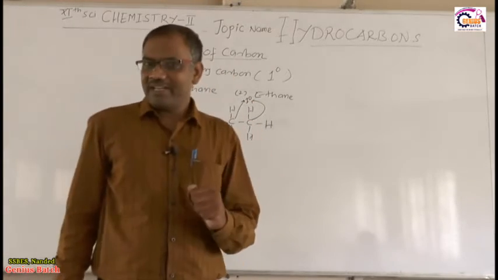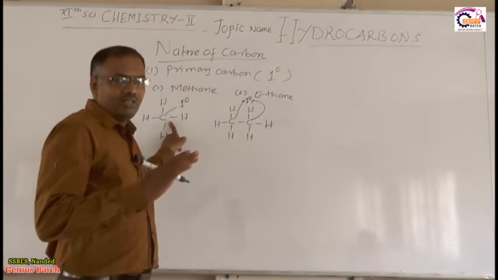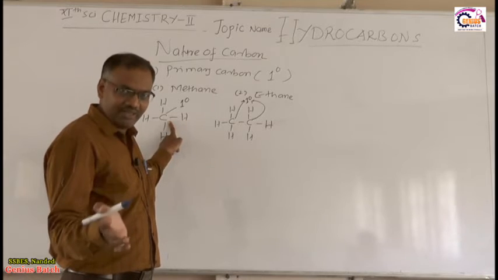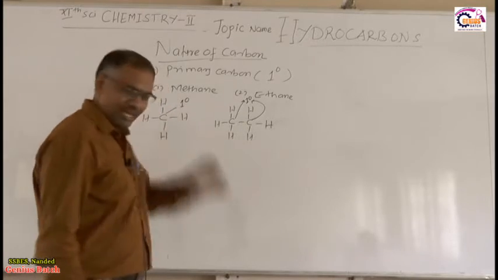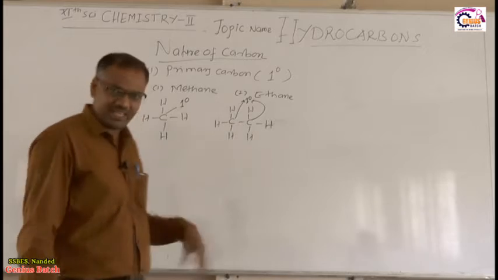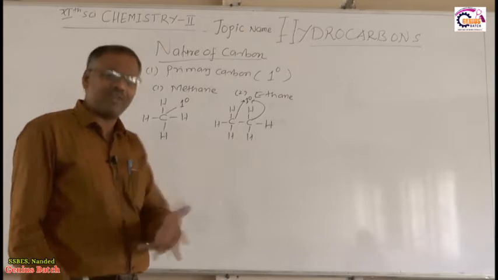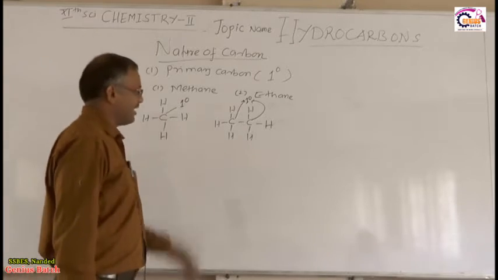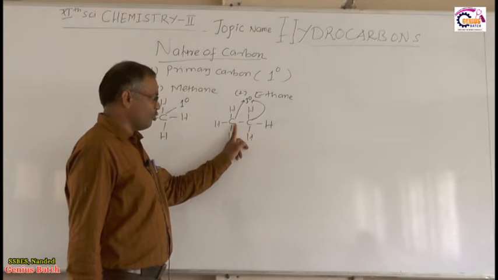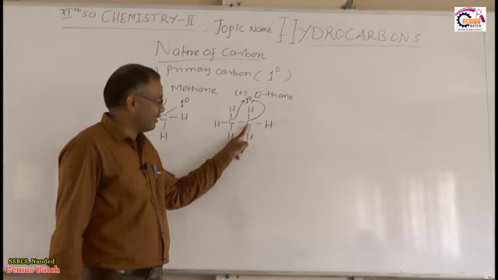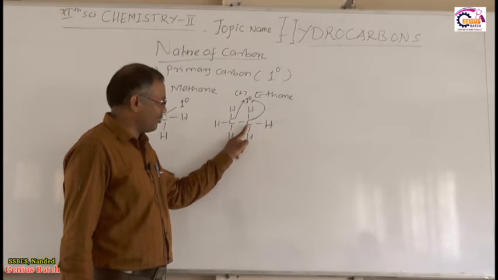So what is meant by primary carbon atom? There are two definitions. What is the first definition? The carbon atom which is not attached to any other carbon atom is called a primary carbon atom. The example is methane. In this methane, the carbon atom is not attached to any other carbon atom. It is attached to hydrogen atoms, that's all. So this is the primary carbon atom. Another definition of primary carbon atom: the carbon atom which is attached to only one other carbon atom. This carbon is attached to only one other carbon. This carbon is attached to only one other carbon.